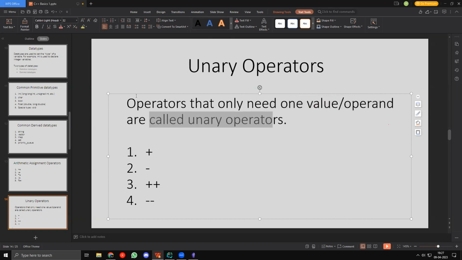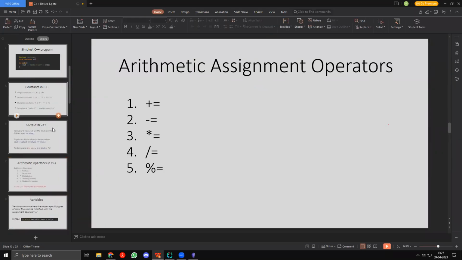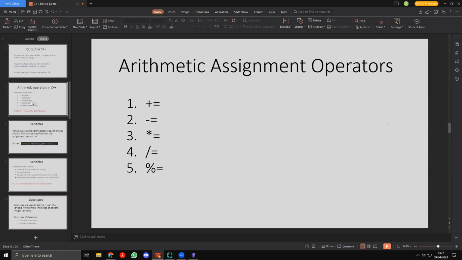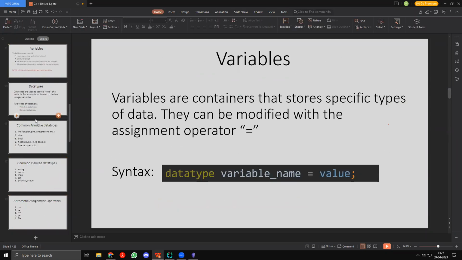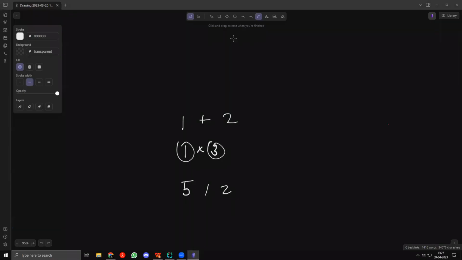Now, you might be a bit confused, wondering why I have plus minus again, because we already saw that plus minus is an arithmetic operator, right? Plus and minus are arithmetic operators. So why are they unary operators at all? Well, the reason is pretty simple. Let us say that you have -5. In math, you just have -5. Then in this case, this negative is working on only one operand, right? Similarly, if you have +10, this plus is only working on one operand, right?